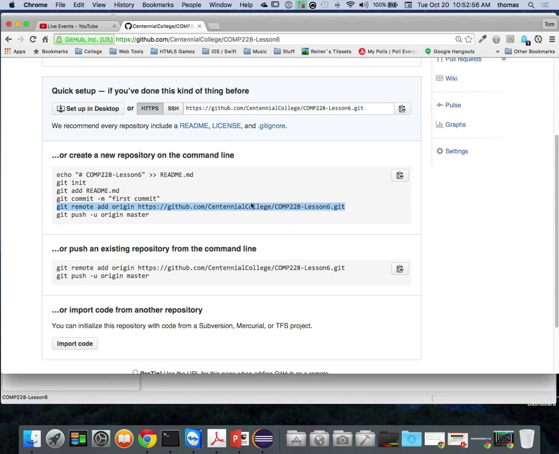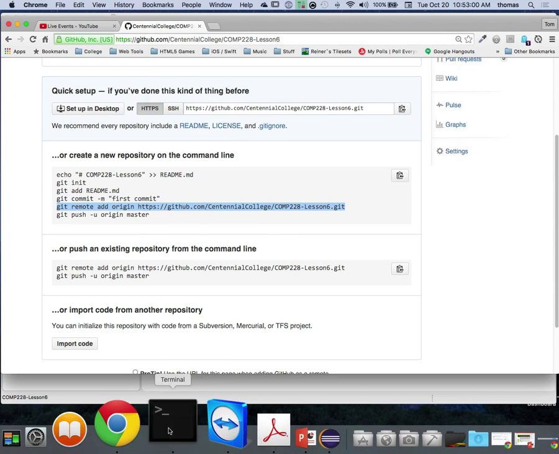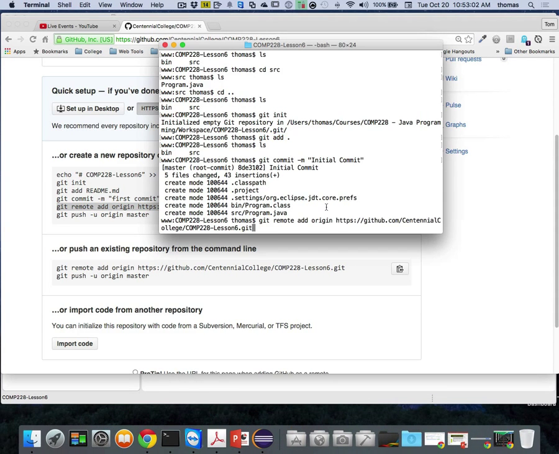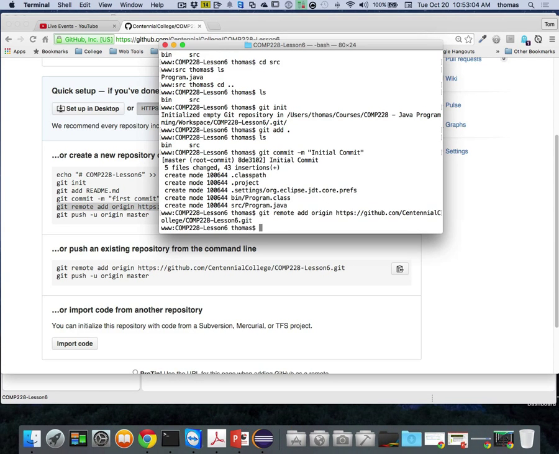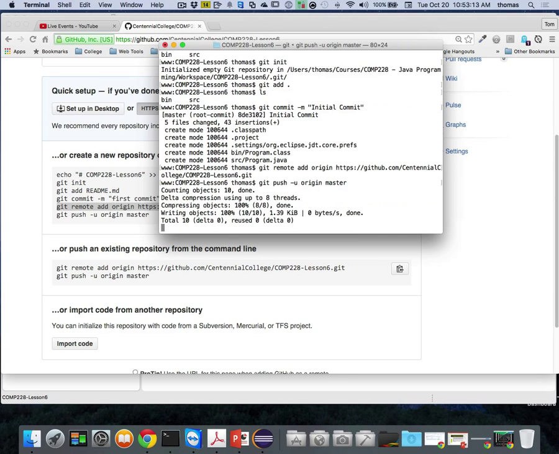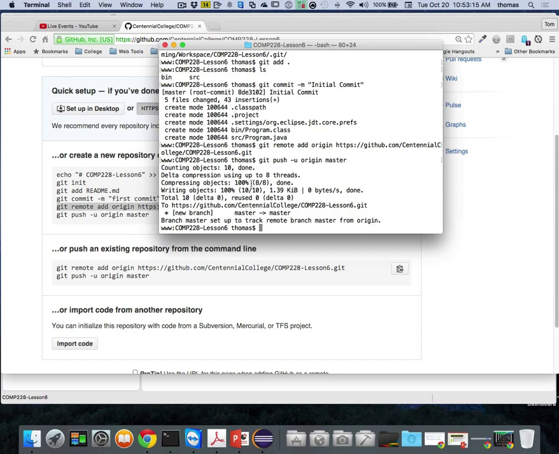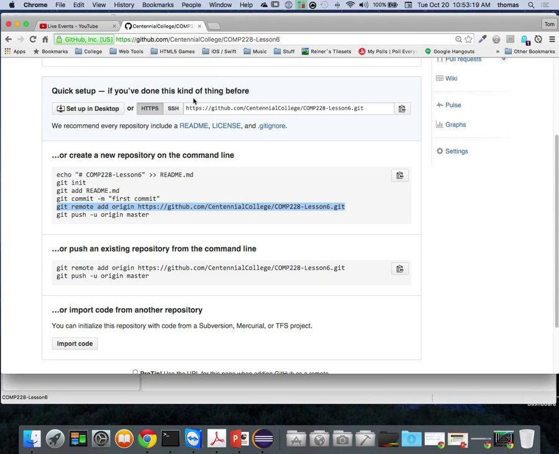Okay, so I'm going to grab this line here, which adds a remote, and paste it in my command line. Once I do that, I can then push it. So I'm going to say git push -u origin master. If everything goes well, I'm pushing my files, of which there are not a lot right now. It's just one little Program.java file, onto Git.